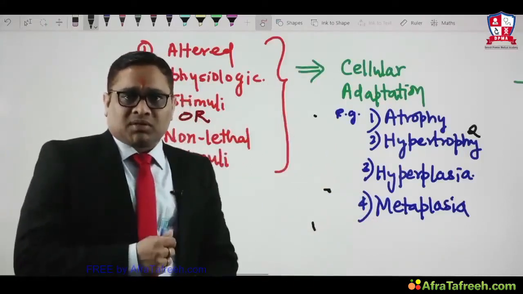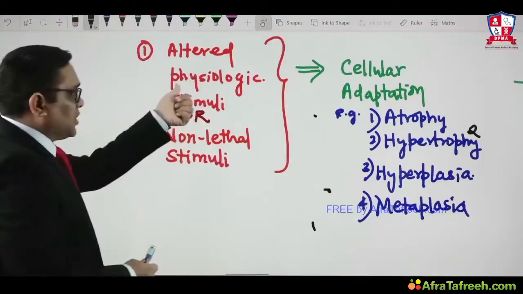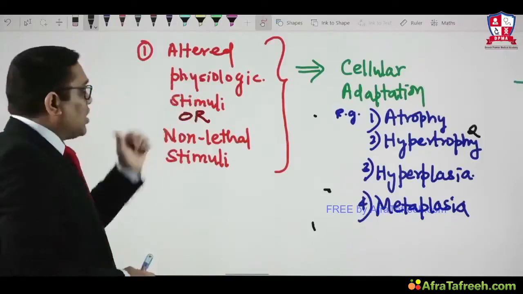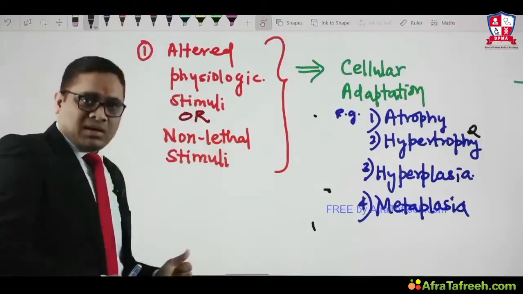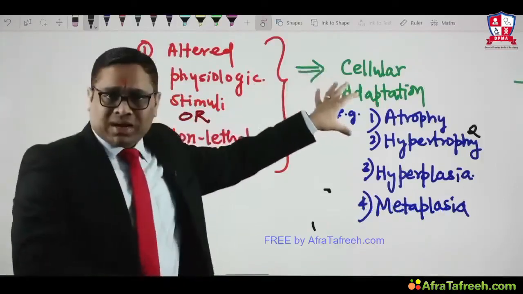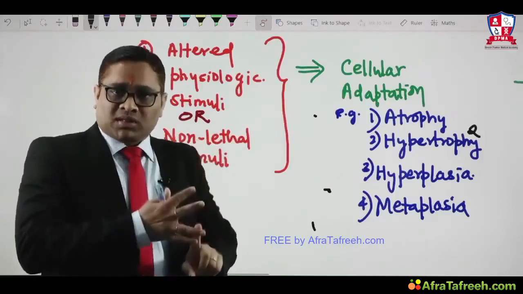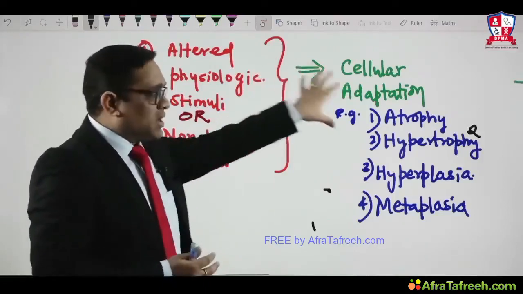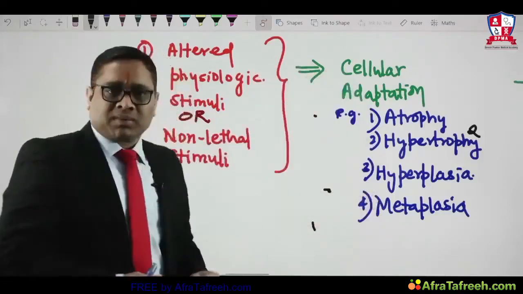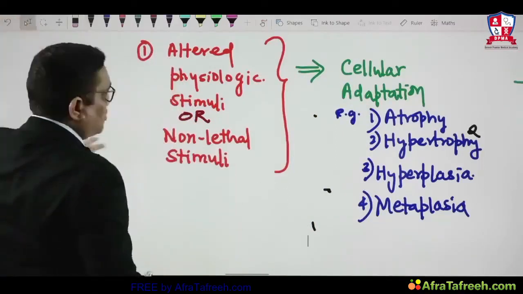Cellular adaptations are the responses to those types of stimuli which are within physiological limits or which are non-lethal in nature. That is how we will understand the meaning of cellular adaptation. Whenever an altered physiologic stimulus or a non-lethal stimulus is given, we will see cellular adaptations, and these are 4 important types. Later on we will discuss them in detail.